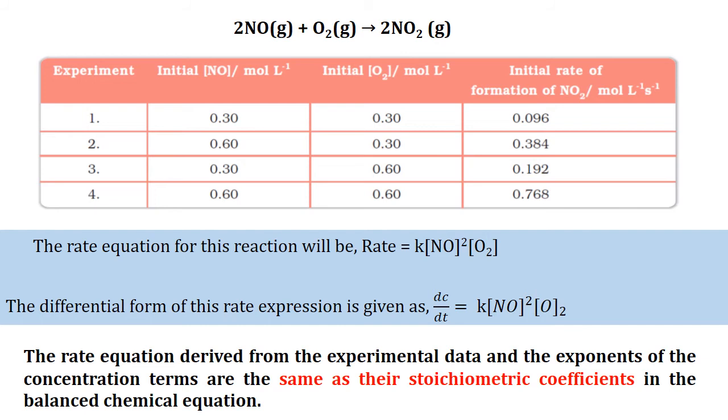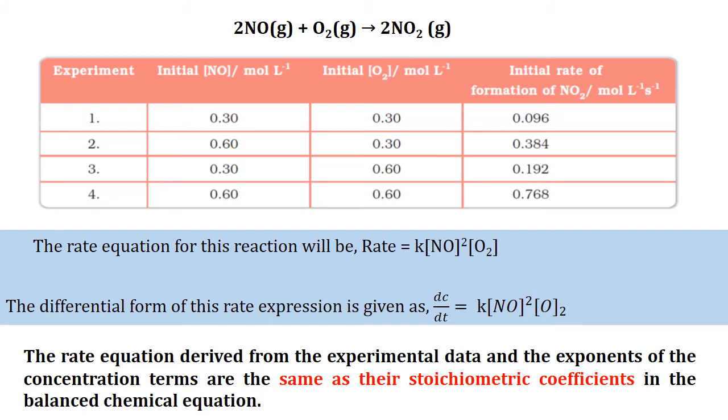So for example, in the rate expression, we have rate is equal to K into concentration of nitric oxide raised to the power 2 and multiplied by concentration of oxygen raised to the power 1.